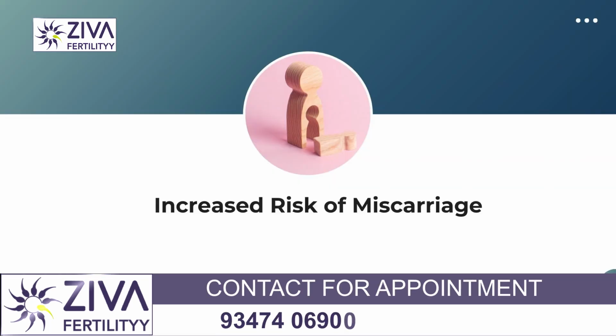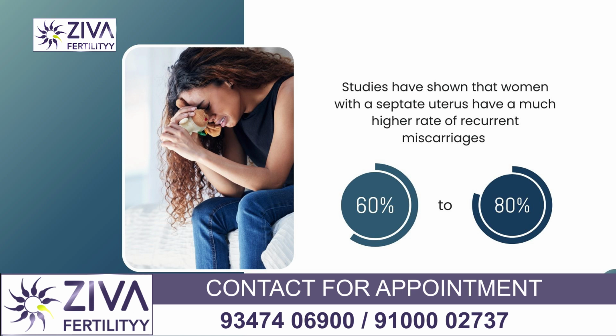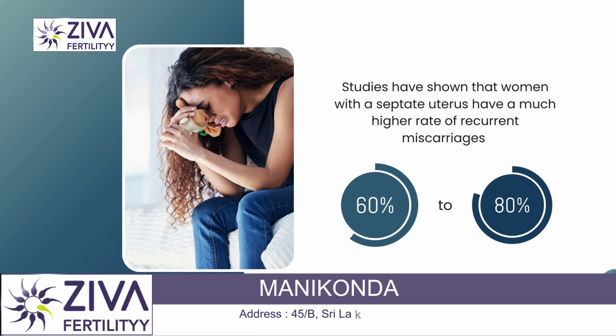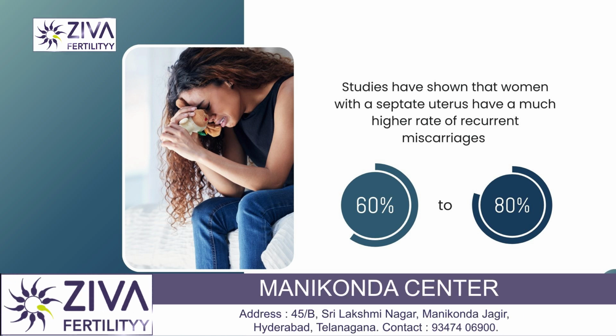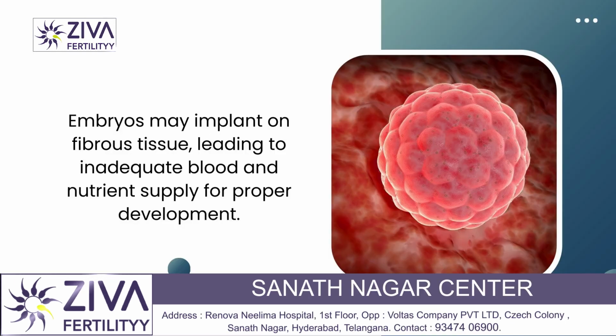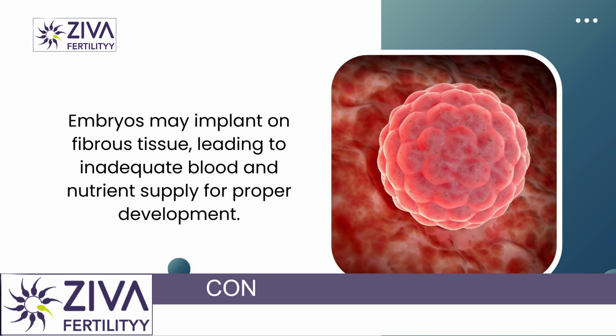One of the most significant fertility concerns when there is a uterine septum is the increased risk of miscarriage. Studies have shown that women with a septate uterus have a much higher risk of recurrent miscarriages, as high as 60 to 80%, because embryos may implant on the fibrous tissues where they cannot receive sufficient blood and nutrients to develop properly.